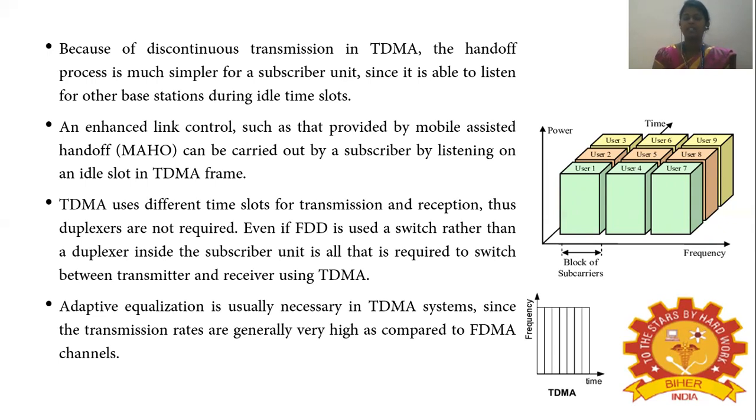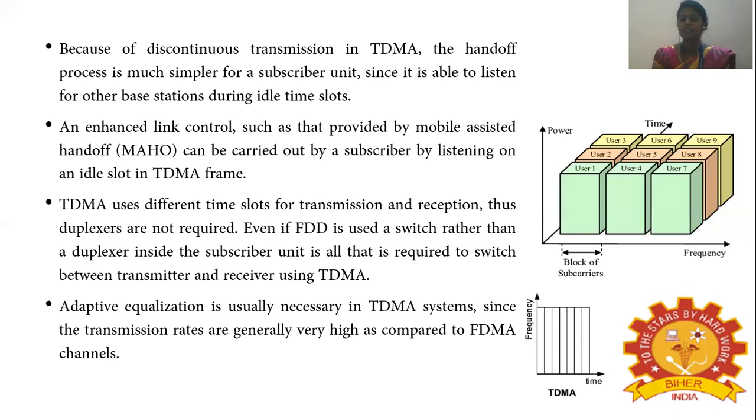So enhanced link control, such as that provided by mobile assisted handoff, can be carried out by the subscriber by listening on an idle time slot in the TDMA frame. Also, TDMA uses different time slots for transmission and reception, and hence duplexers are not required even if FDD, that is frequency division duplex, is used. Only a switch is required inside a subscriber unit to switch between the transmitter and receiver.